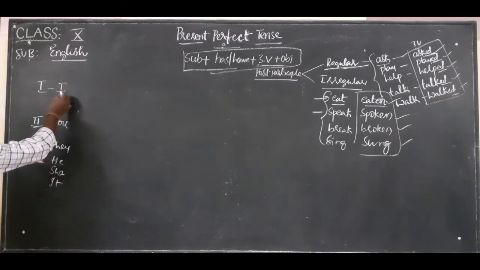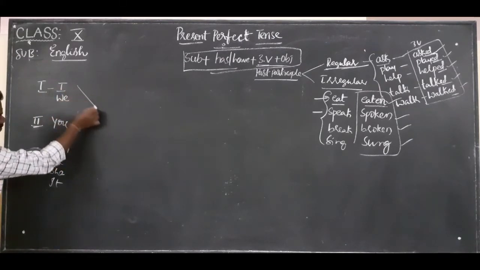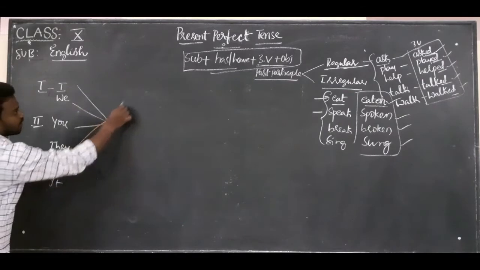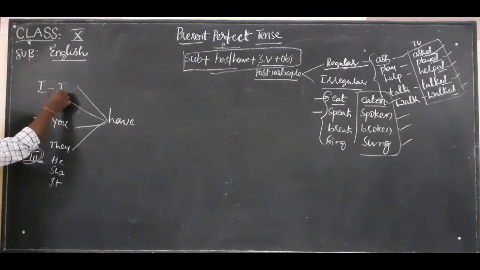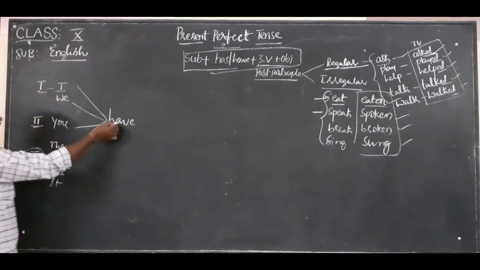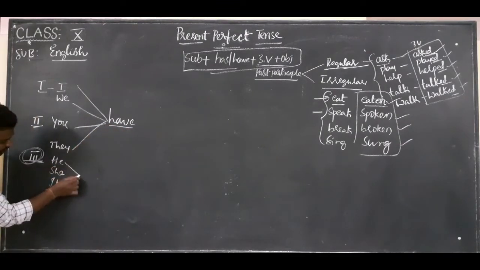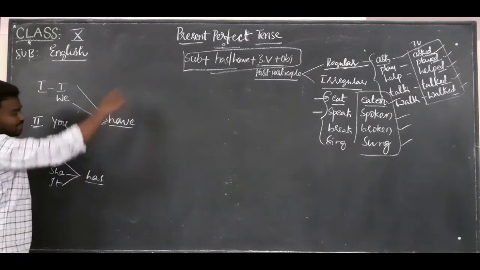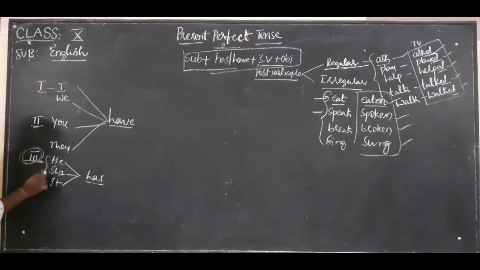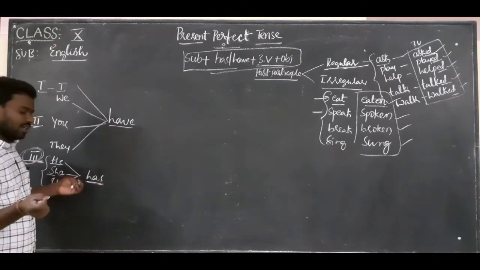Now here you see the first and second person: I, we, you, they. These four take have. What do they take? Have. So I, we, you, they take the auxiliary verb have. He, she, it takes has. When do we use has in a sentence? When the third person is singular: he, she, it. Only when the third person is singular do we use has. For example, Ramu has. Raghu has.